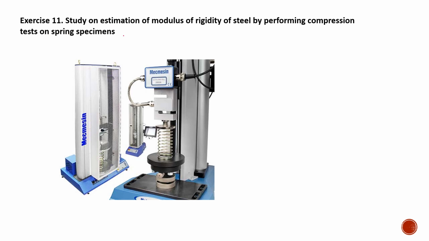Exercise number 11 is also on the spring specimen, but here the modulus of rigidity of the steel is found by performing compression test on the spring. Previous one was tension test, now the compression test.